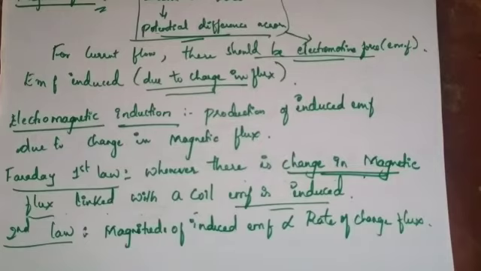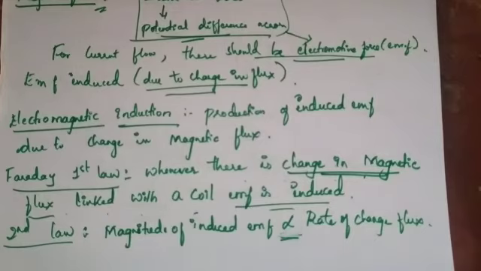The second law says something about the magnitude of induced EMF. How much magnitude? The galvanometer shows the deflection, and that deflection shows how much electromotive force there is. That is some 2 or 3; we don't know the value, but the magnitude will be there. That magnitude is directly proportional to the rate of change of flux. Rate of change of flux means change of flux with respect to time.